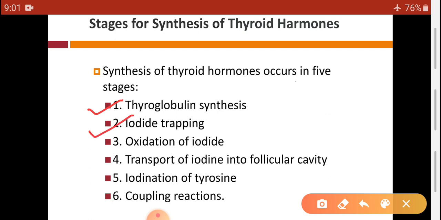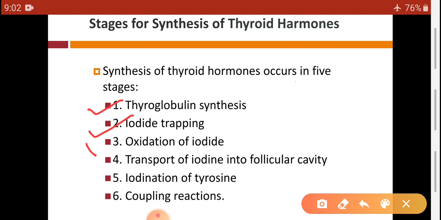Iodide trapping, the word trapping is used because iodide is trapped from less concentration towards the more concentration. That means against the gradient. So iodide is trapped from plasma into the follicular cells with the help of pump, that is sodium iodide symporter.